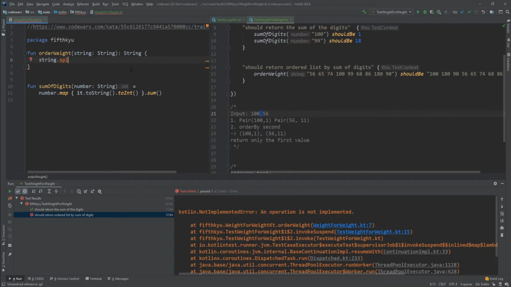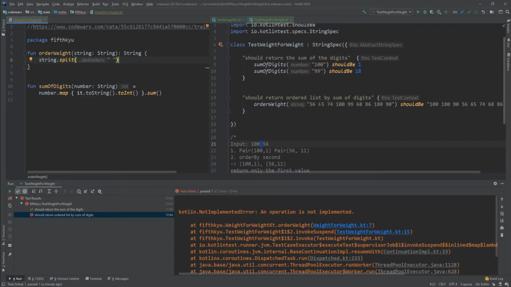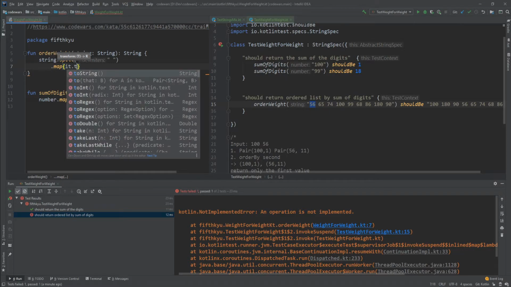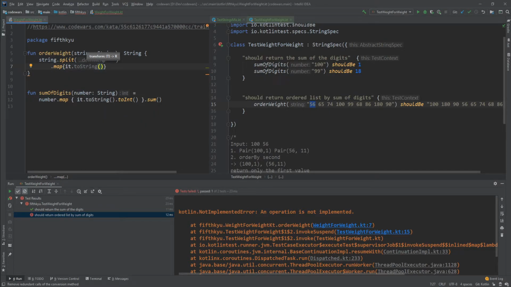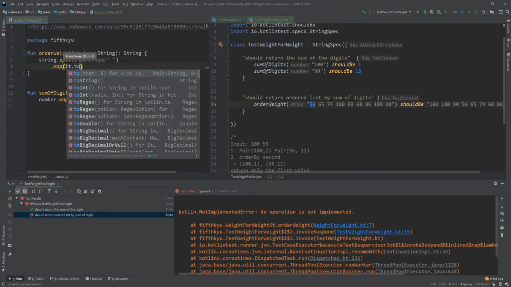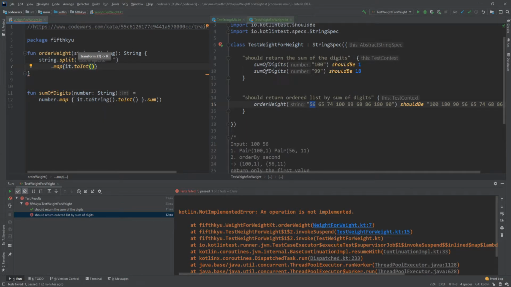Okay, so string split with a white space. Now I get a list of every single one of those. I'm gonna map them to the int representation, and let's return that.